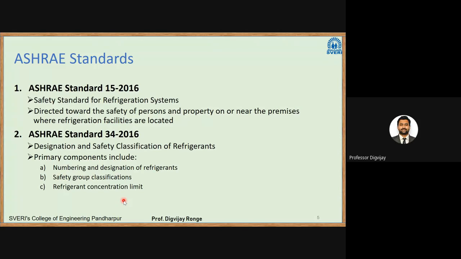The primary components under this standard include numbering and designation of refrigerants, second is safety group classification, and third is refrigerant concentration limit. So how much should be the concentration if you are blending two or more refrigerants, what should be its concentration?